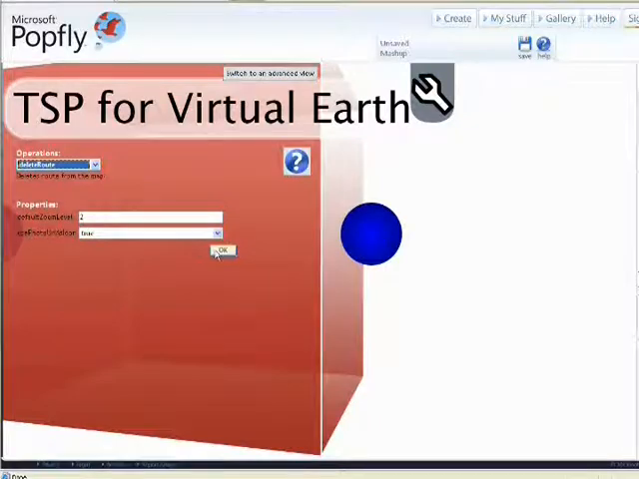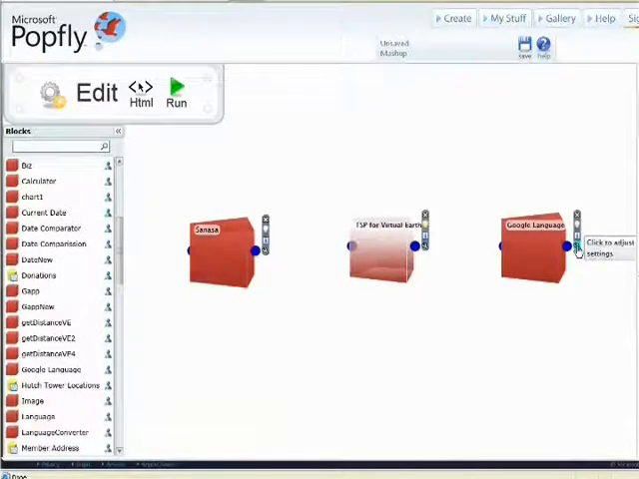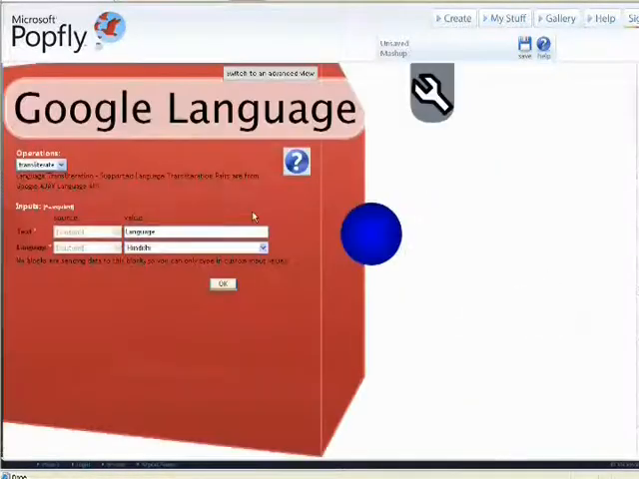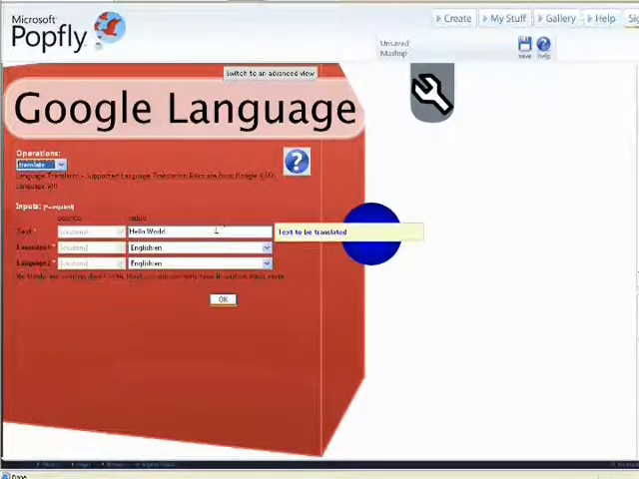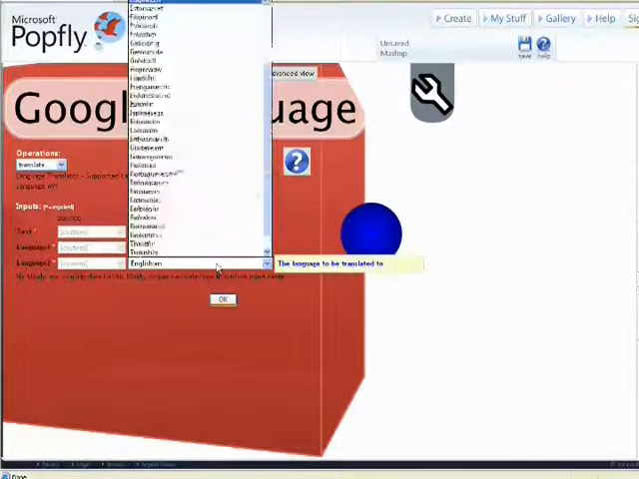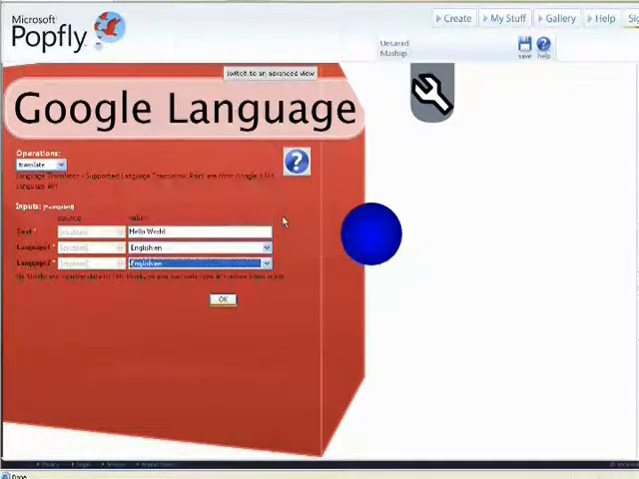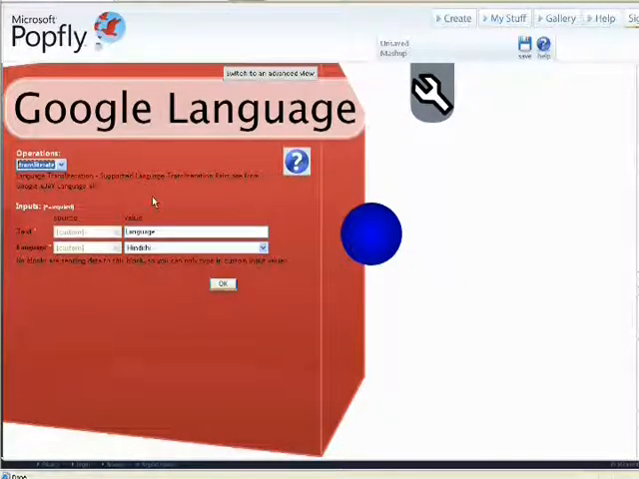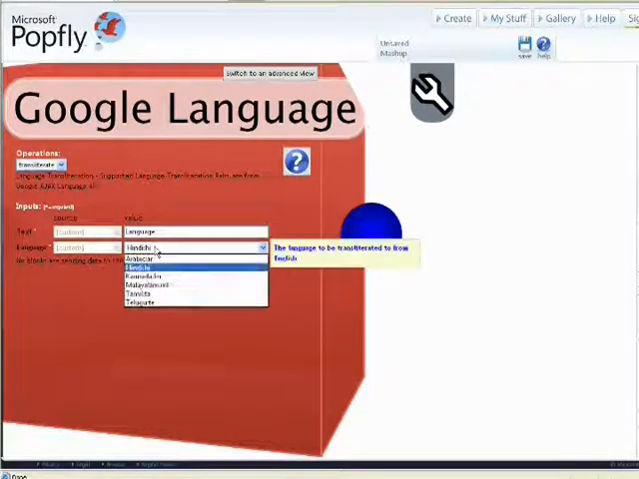The other block is Google language. It is done using the Google Ajax Language API. This facilitates translation and transliteration operations. Have to input a text string to convert with the original language and the language to be translated. Here the meaning is preserved. In transliteration, it is the sound of the words that is converted from English to the other language supported by the API.